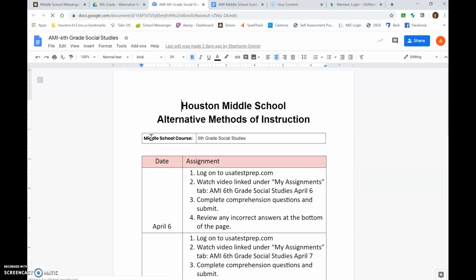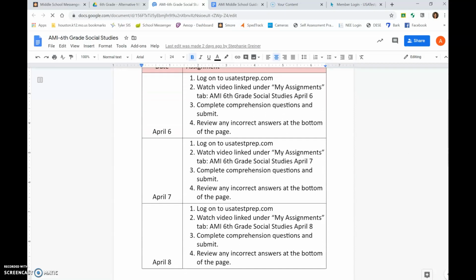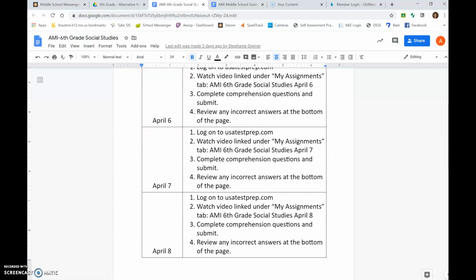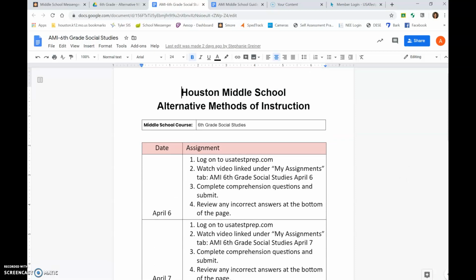On this document, you will see a week's worth of assignments, but you will only have access to USA Test Prep on that specific day's assignment. For instance, you won't be able to access the USA Test Prep assignment for Tuesday until Tuesday.